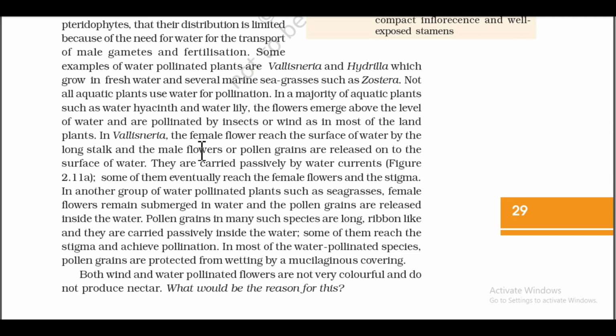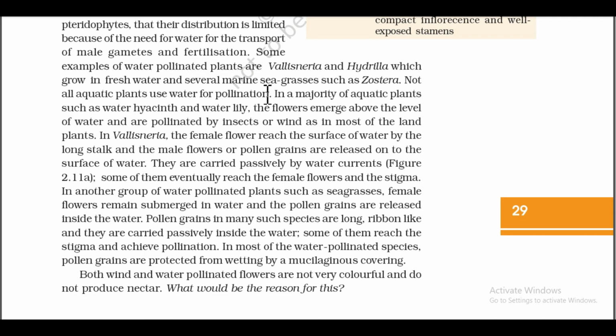In Vallisneria, the female flowers reach the surface of water by a long stalk, and the male flowers or pollen grains are released onto the surface of water. They are carried passively by water currents. Figure 2.11a. Some of them eventually reach the female flowers and the stigma.